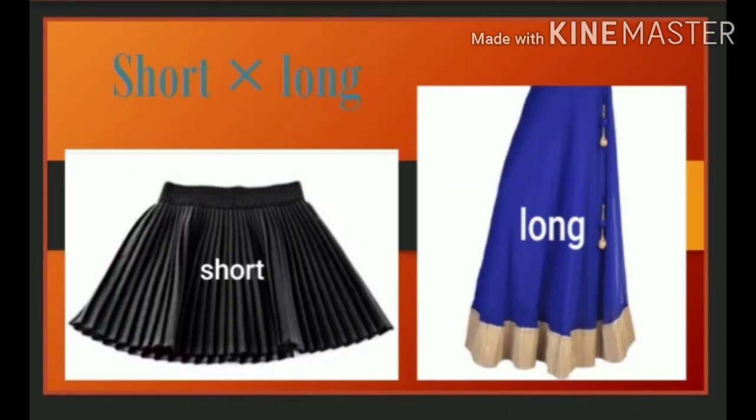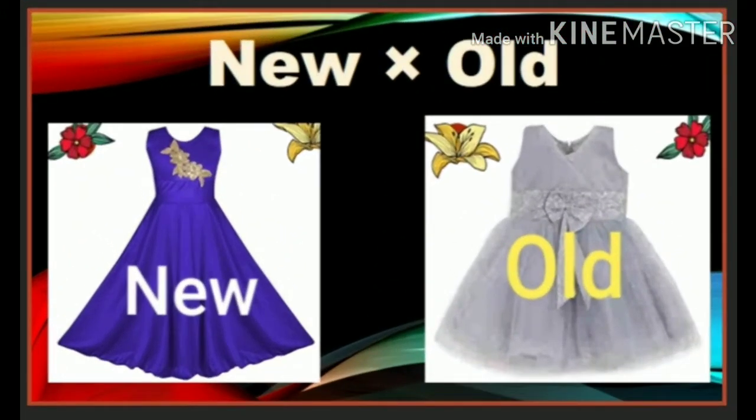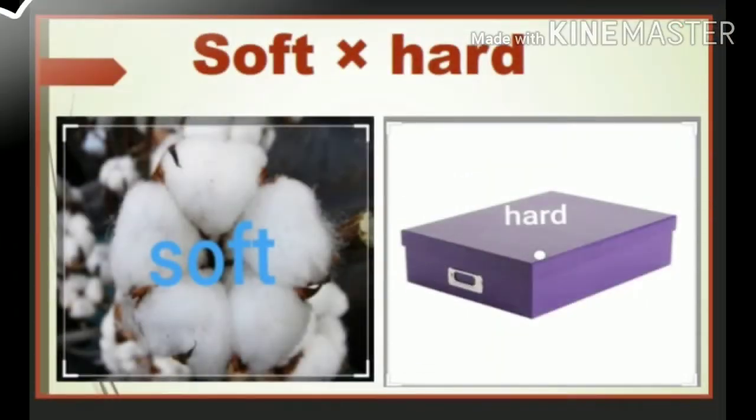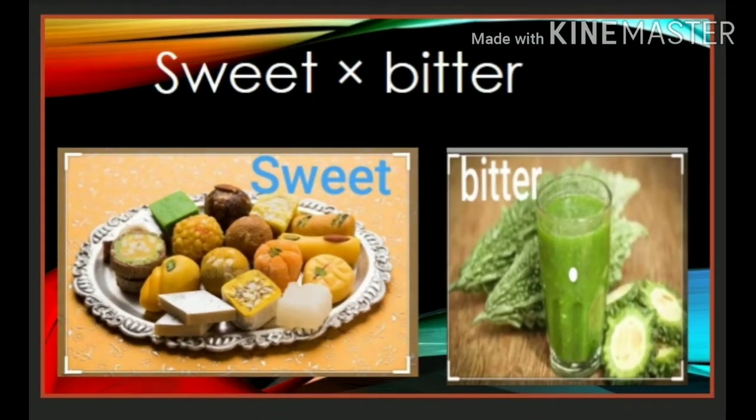Short, long. The black skirt is too short and the blue skirt is too long. New, old. The purple colored frock is new. The grey colored frock is old. Soft, hard. Cotton is soft. The box is hard. Sweet, bitter. A plate full of sweets is there in the first picture. The glass full of juice is bitter.